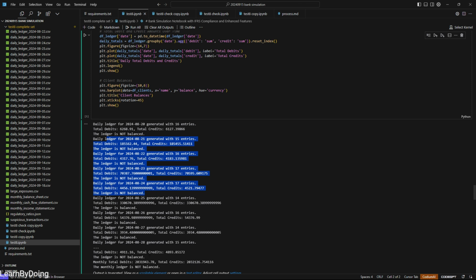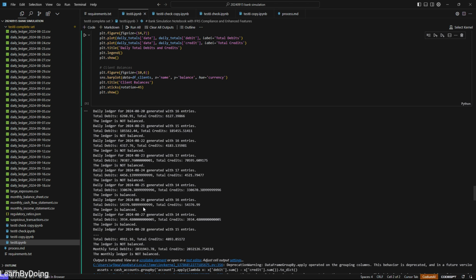Then you see here, we start to see the ledger is balanced. I would assume in this case, the booking logic is simpler than the others. For example, you just take a deposit and book both the client account and the cash account. Most simple case, you just get a balanced ledger. But whenever the transaction gets complicated, you cannot balance.